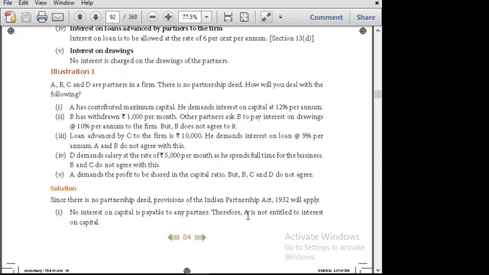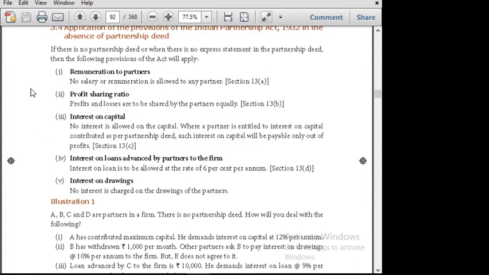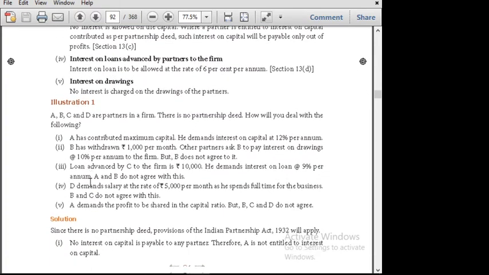Next, the fifth one: loan advanced by Chandru to the firm is 50,000. He demands interest on loan at 12%. Actually, interest on loan payable is 6% per annum. So this is the answer. Please note down your answer in your classwork by first writing the chapter's name and then the provisions. It's very important. Write the provisions like this and then start doing the problem.